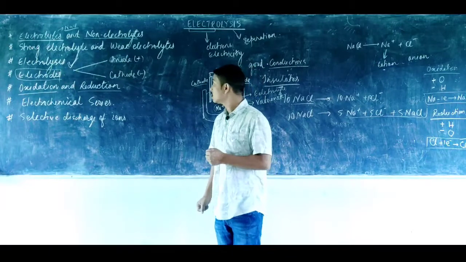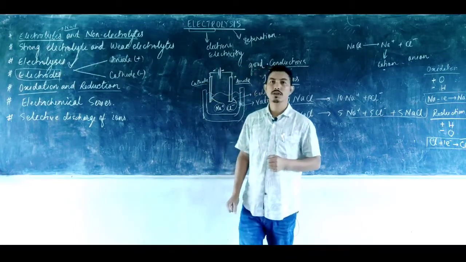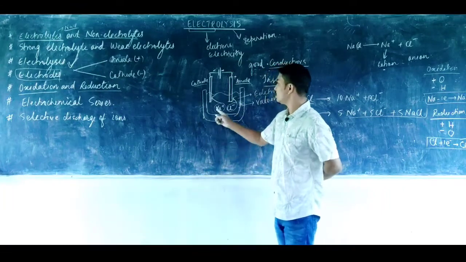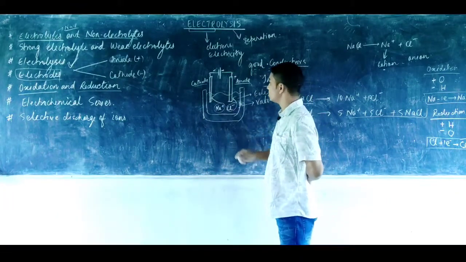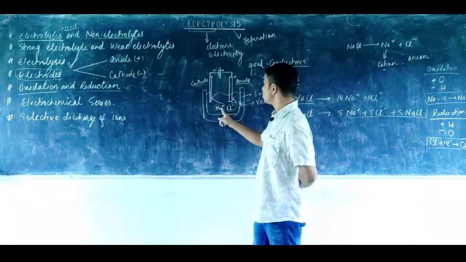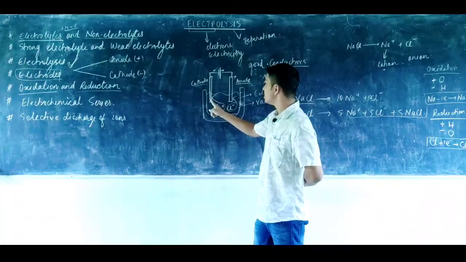Now as we see, the process of electrolysis can also be called a redox reaction. It's because we have already seen what happens during the process: the cation goes towards the cathode and then gains one electron.